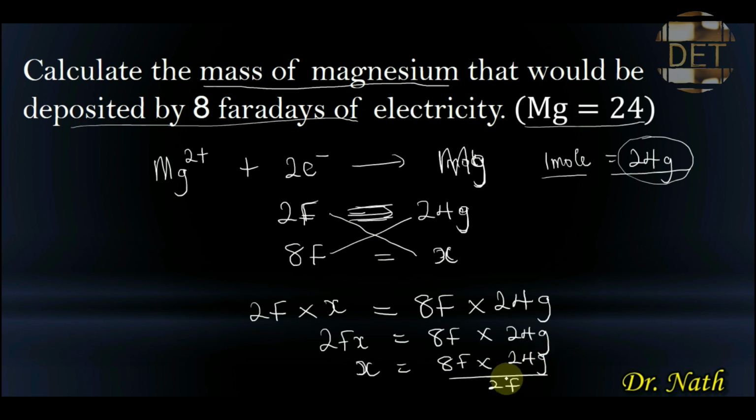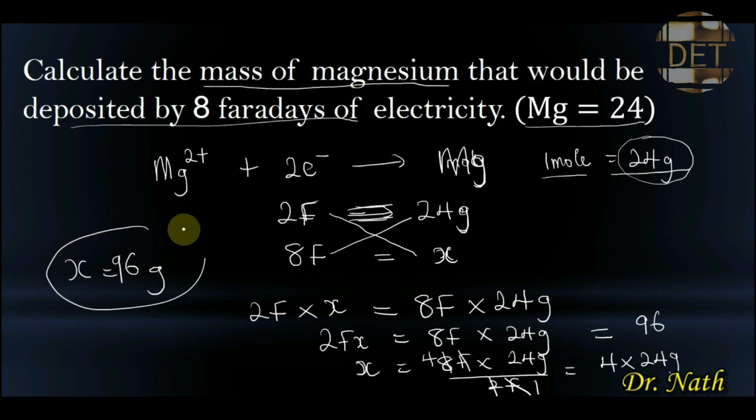So my expression will now be X is equal to 8F times 24 grams all over 2F. So my F will cancel this F. 2 here is 1, then 2 here is 4. So what is left remaining is equal to 4 times 24 grams, and 4 times 24 grams is equal to 96. So my X is equal to 96. So the mass of magnesium that will be deposited by 8 Faradays of electricity is 96 grams. This is my answer,